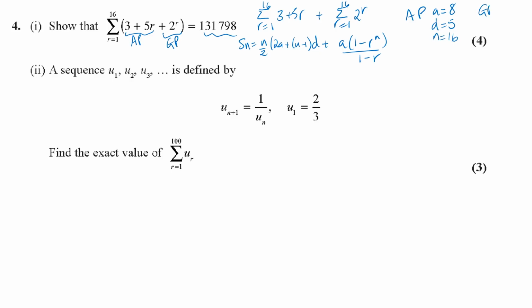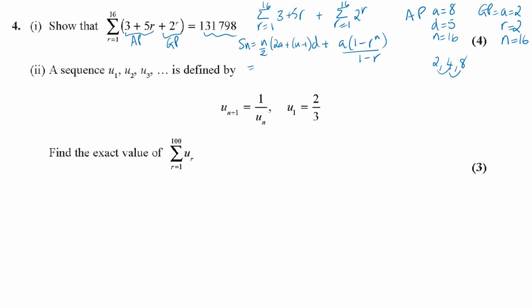For the geometric, we've got a is equal to, well, when r is 1, 2 to the 1 is 2. r is equal to, now if you just write a few of them out, 2 to the 1 is 2, and then when r is 2 it'll be 4, 2 squared. When r is 3 it'll be 2 cubed. So what is the common ratio? It's going up by times by 2, and again n is equal to 16. So let's put those numbers in.